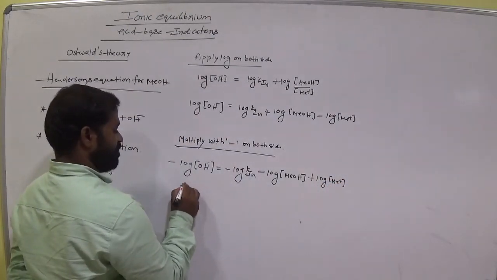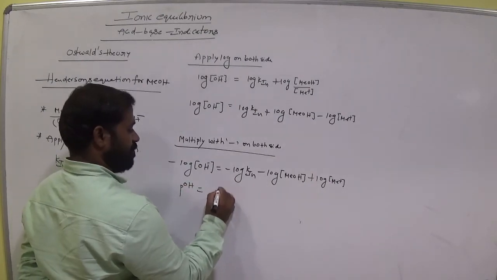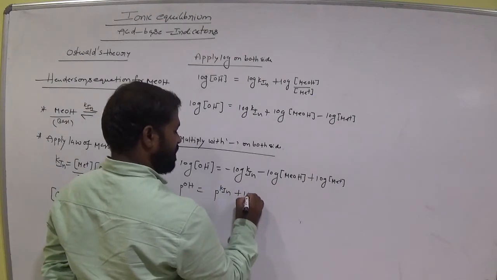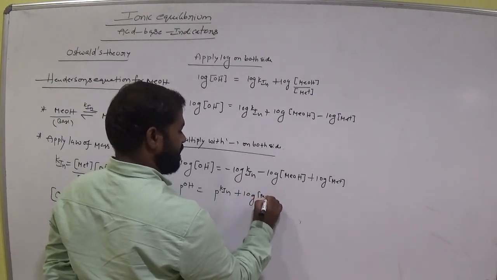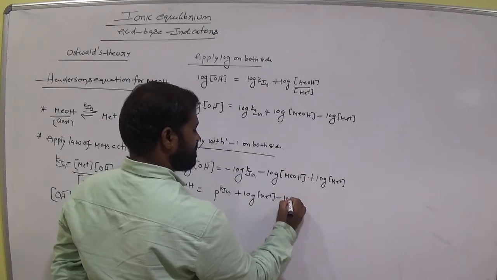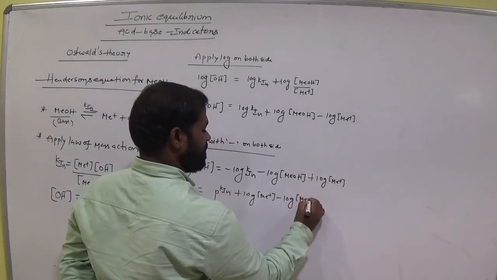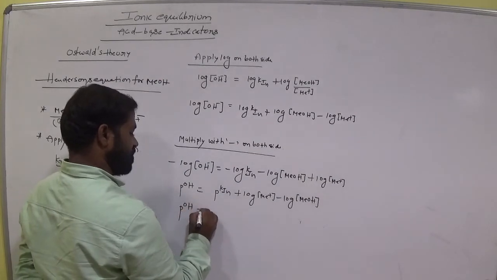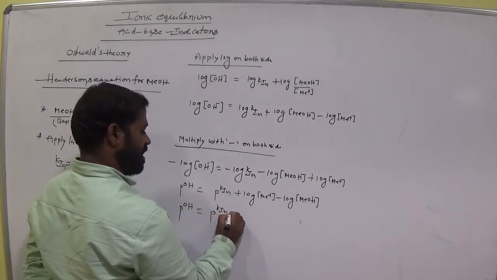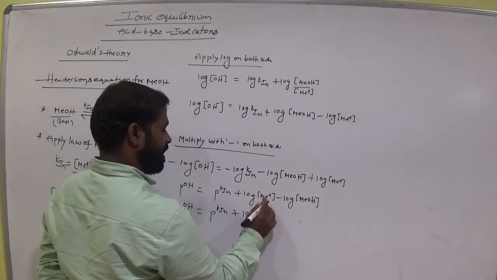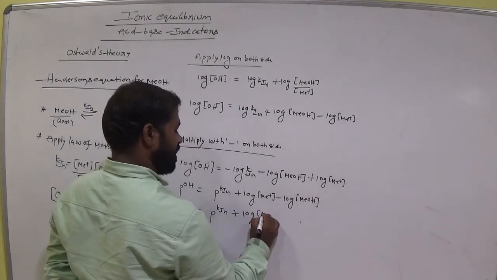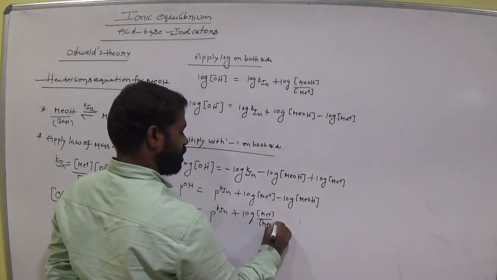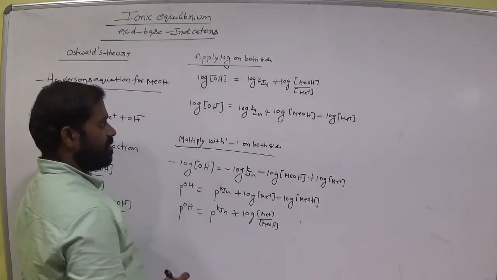This is pOH, you know very well, and pKin, you know very well, and again it is log [Me+] minus log [MeOH]. From this, pOH equals pKin plus log A minus log B, log A by B. Clear, everyone?